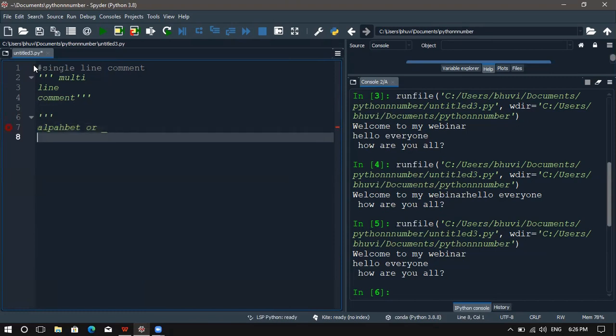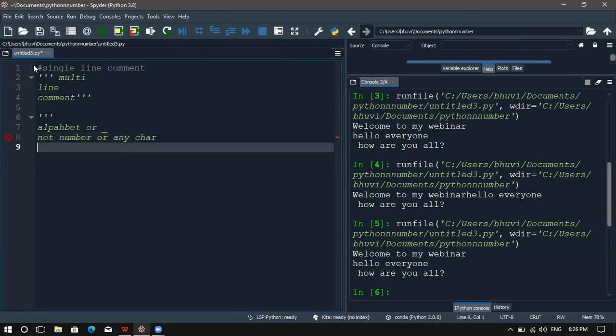Next, it should not start with a number or any other special character. And the variable name should not be a keyword. The keywords we use in Python, like if, while, in, range, and many others. So the variable name should not be a keyword.